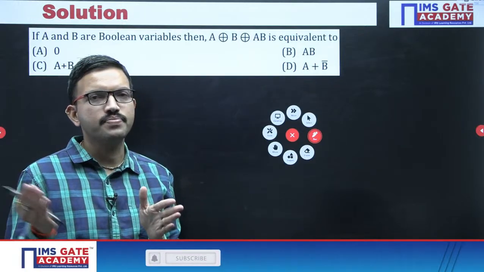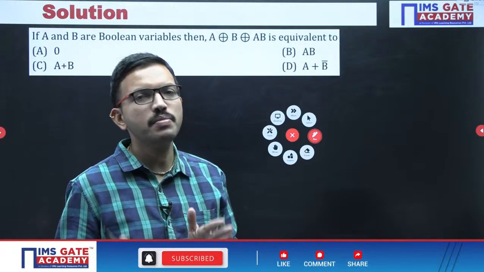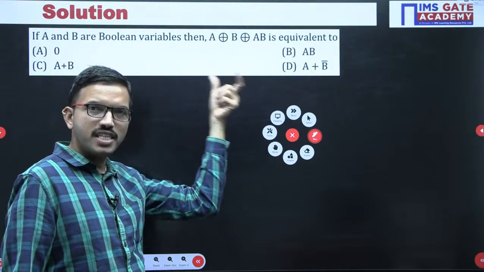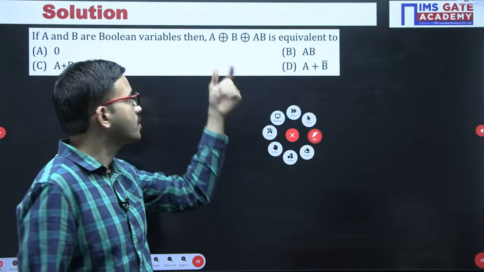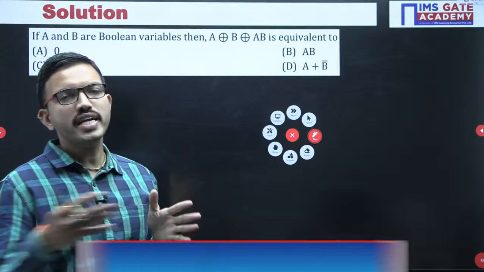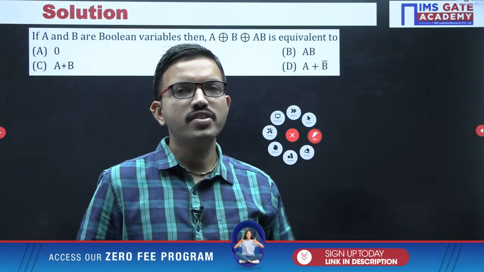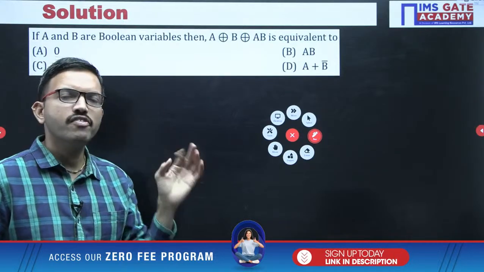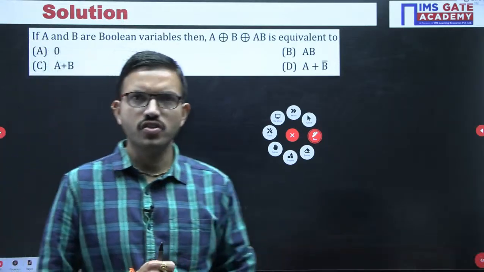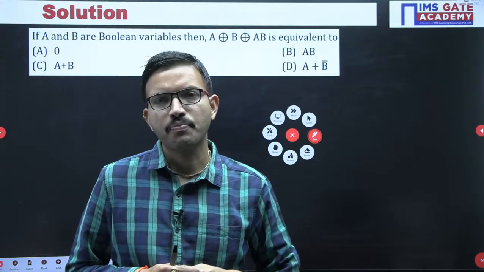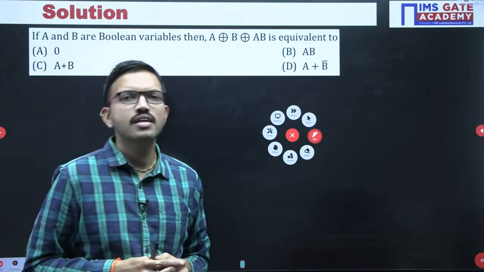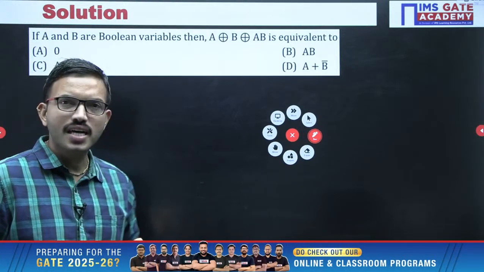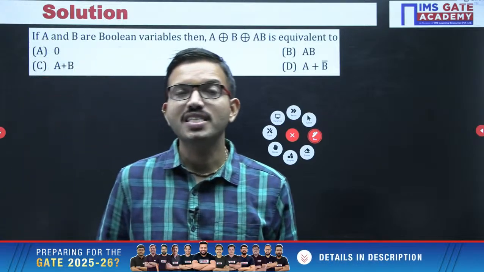Once again the same formula, X exclusive-OR Y is nothing but X bar Y plus XY bar, where X is the A XOR B expression after expanding, and similarly Y is nothing but AB. So that expression you can simplify. After that you will get a match with one of the 4 choices, but that will take more time. You people can give it a try later. That method I am giving as homework. For the timing, I will discuss another method with which you can get the answer quickly.